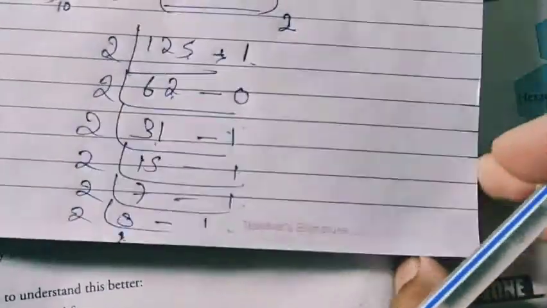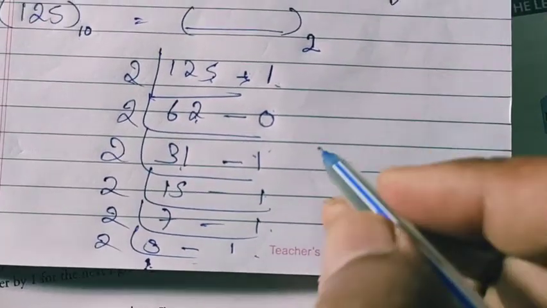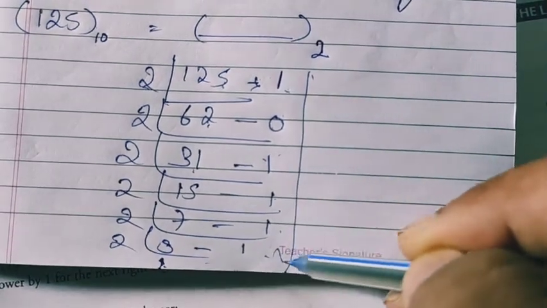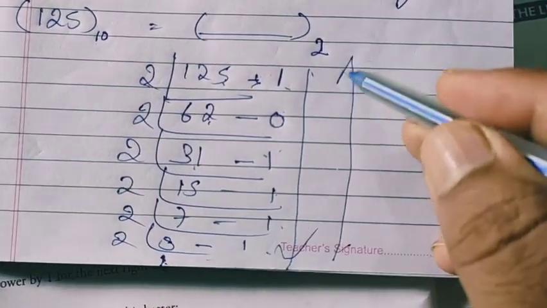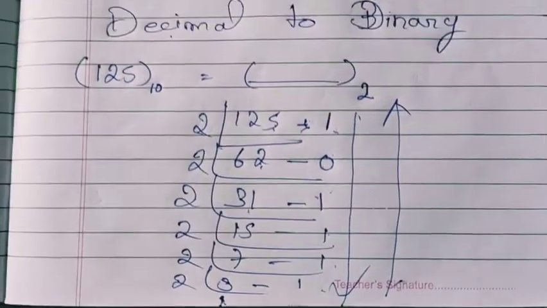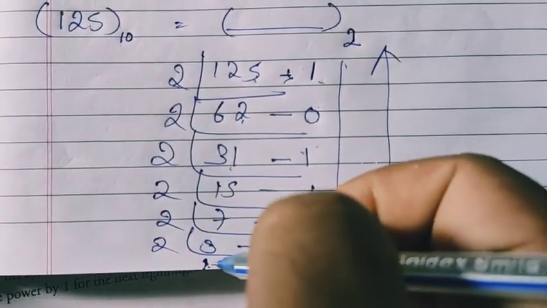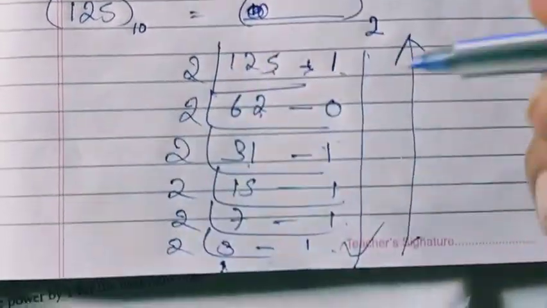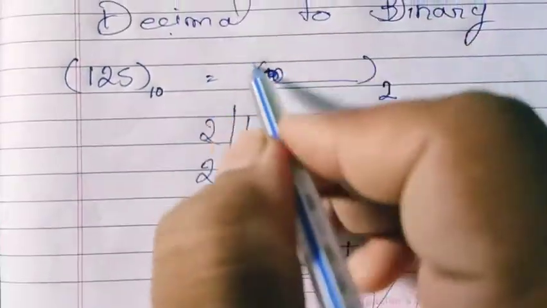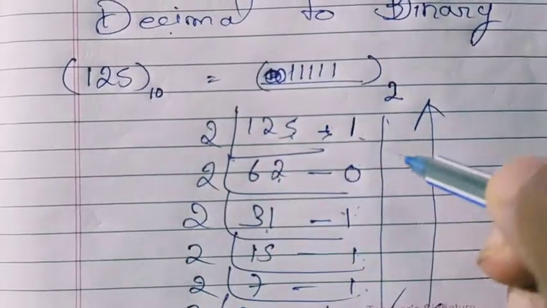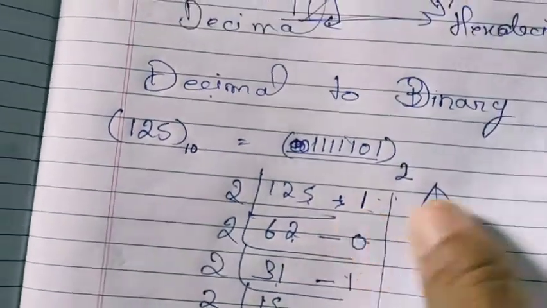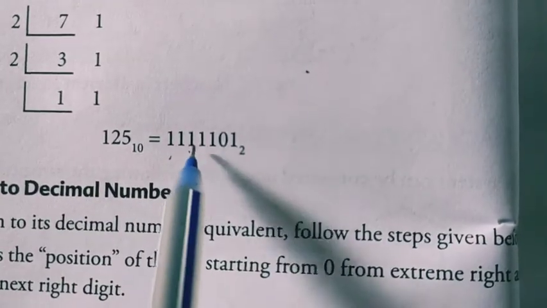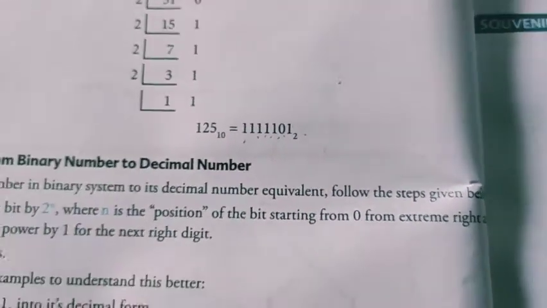When you get the remainders, write them in the reverse manner. Reverse manner means we have divided from top to bottom, but you have to write the answer from bottom to top. Bottom to top means we start with the last 1 and go up. So we have 1 1 1 1 1 0 1. This is what 125 indicates. Here you can see the number 1111101 base 2. This is what we got just now.